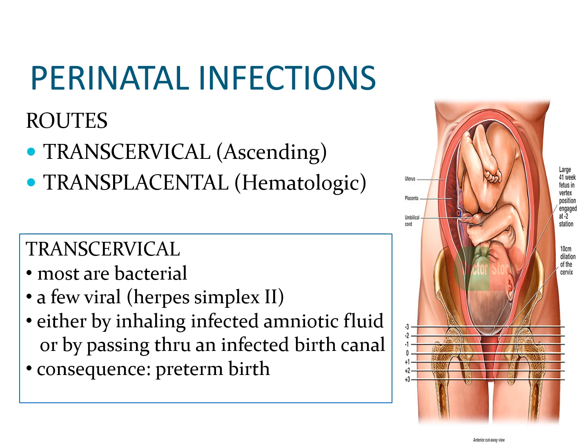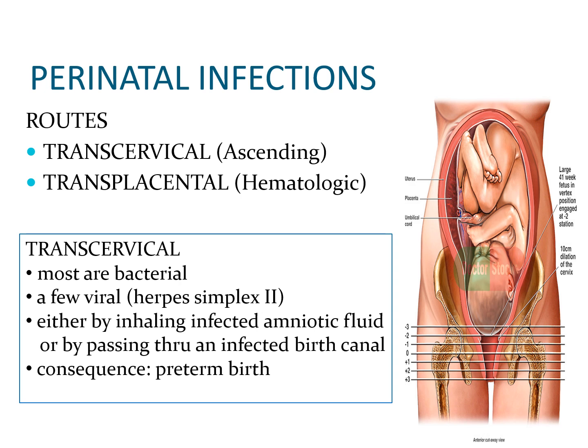Let's discuss now perinatal infections. Infections can reach the fetus through two routes, either transcervical (ascending) or transplacental (hematogenous). Let's discuss first transcervical.